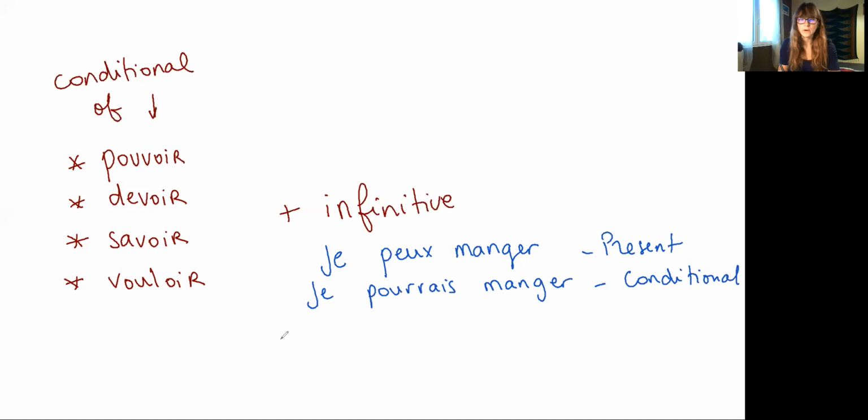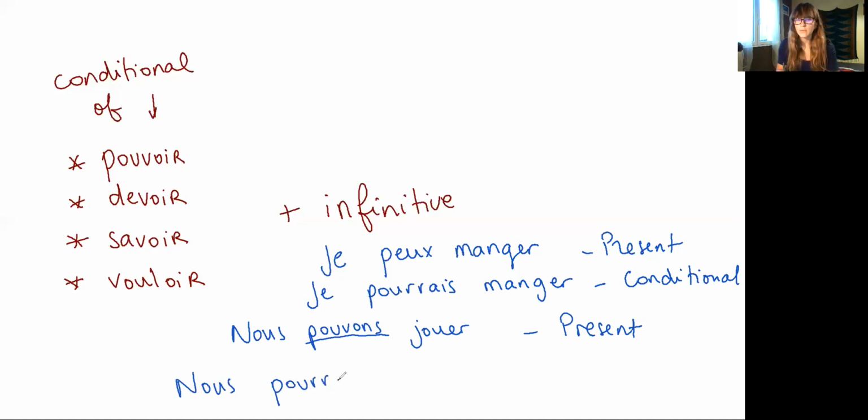So another example here, nous pouvons jouer, we can play. There we are, it's the present tense. Okay, and then here, if you want to put it in the conditional, then you just put the pouvons, the modal verb, in the conditional, so that gives you nous pourrions jouer. So here, of course, I am not building with you the conditional, because that's something that you would have done in the last lesson, how to form the conditional. But here, if you have a look, you have the ending.